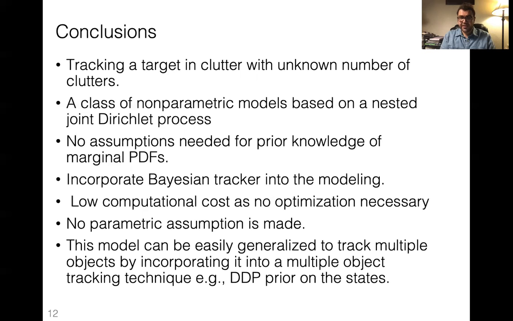I would also like to mention that it is not very difficult to extend this problem to multi-object tracking. We just need to incorporate this idea into one of the generalized methods for tracking multiple objects.